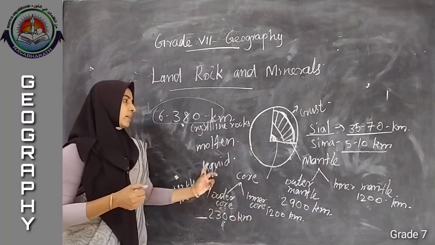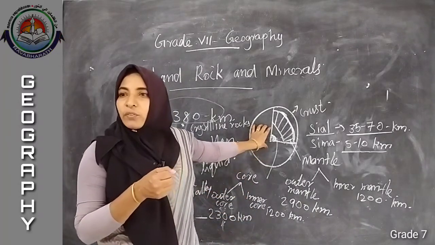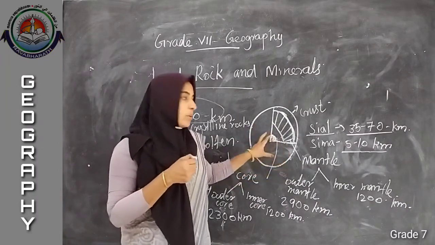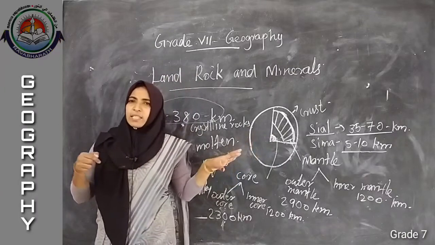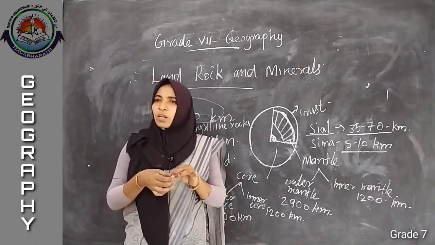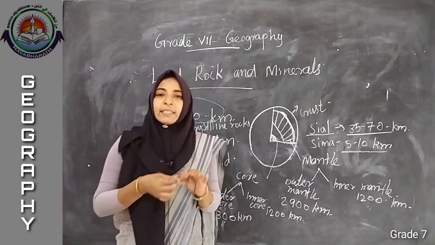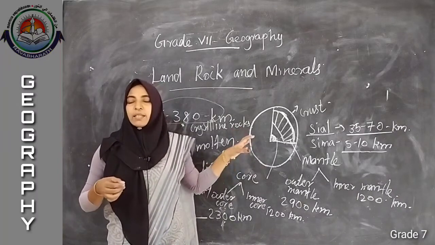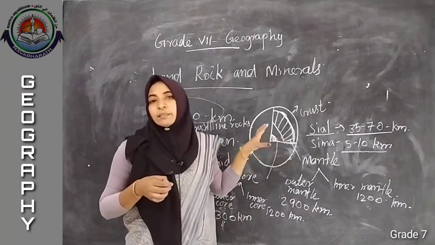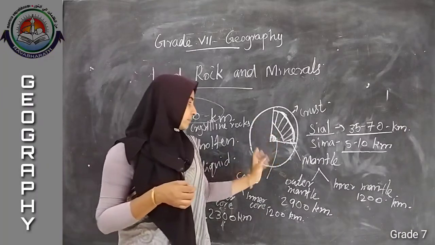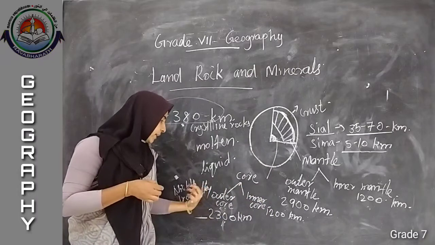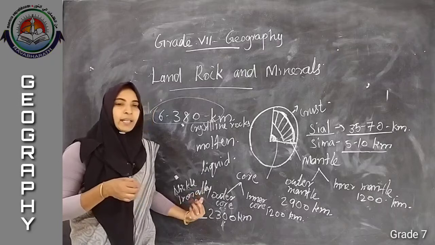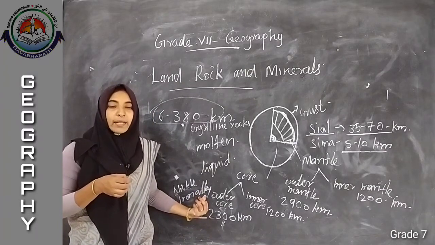Then the last one, the innermost layer of our earth, that is known as a core. Core is again divided into two, inner core and outer core. What is the speciality or peculiarity of a core? The magnetic field is controlled by core. The magnetic field is controlled by which layer? Core, which we can find in a liquid form. Especially in our outer core we can find a nickel and iron alloy there.